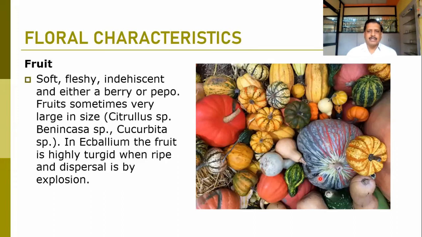The fruit is a typical type of fruit, normally known as the pepo. It is soft, fleshy, indehiscent, doesn't break like the legumes, and we call it either a berry or pepo. These fruits are sometimes very large.